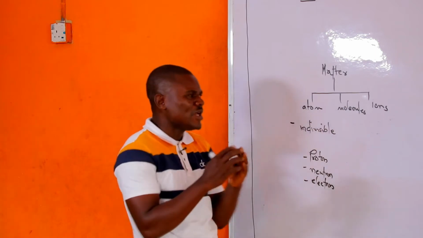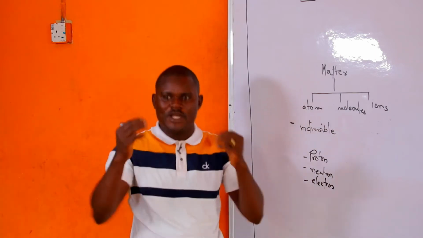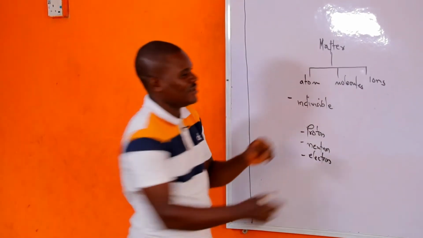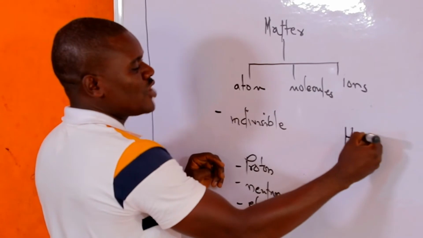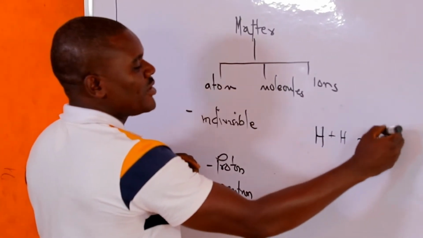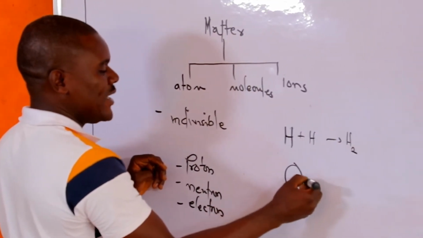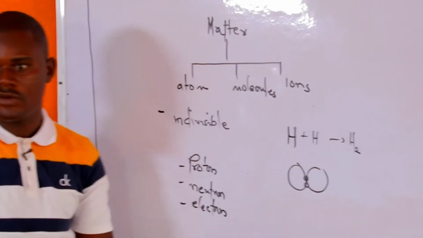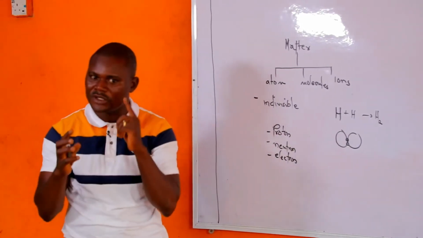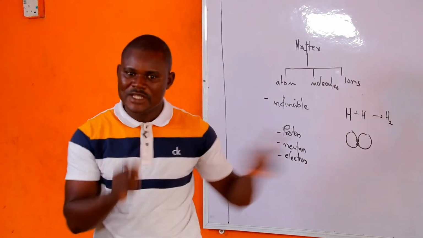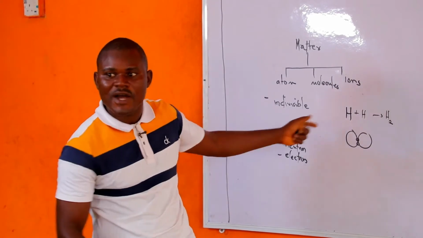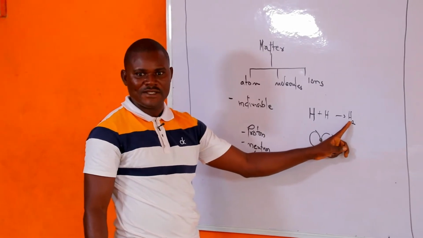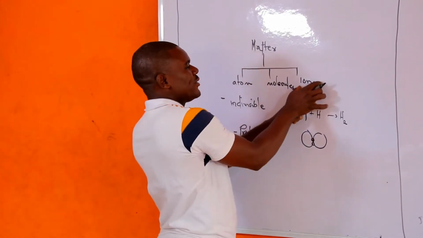Now, what is called a molecule? A molecule is formed when atoms join together. Some elements cannot exist without joining, e.g., hydrogen. Hydrogen will love to join with another hydrogen to form what is called a hydrogen molecule, right? Because hydrogen has just one electron, another hydrogen will come and they will join together. So this is called a molecule. A molecule is the joining together of what? Of atoms. What is a molecule? The joining together of atoms. So this is a molecule of hydrogen.